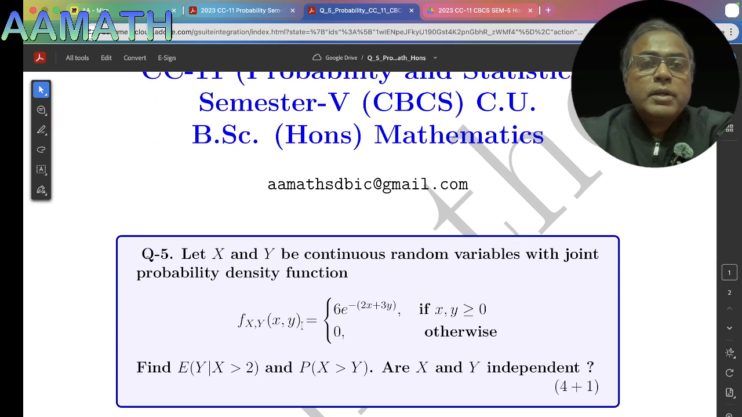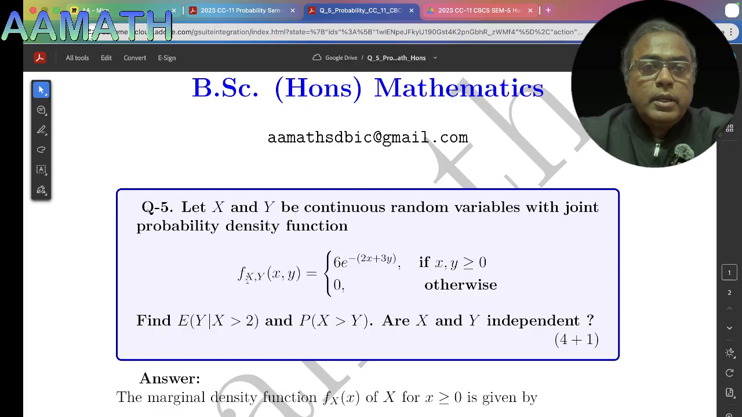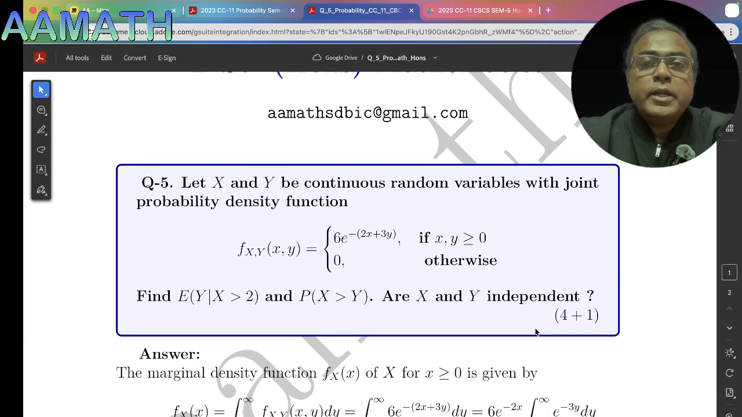Let capital X and capital Y be continuous random variables with joint probability density function f_XY(x, y) equal to 6 e to the power minus (2x plus 3y) if x, y greater than or equal to 0, 0 otherwise. Find expectation of Y given that capital X greater than 2, and probability of X greater than Y. Are X and Y independent?